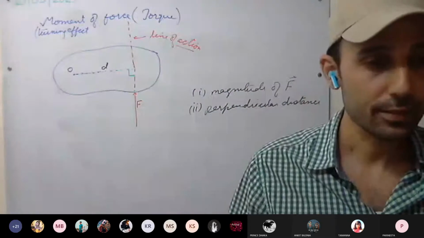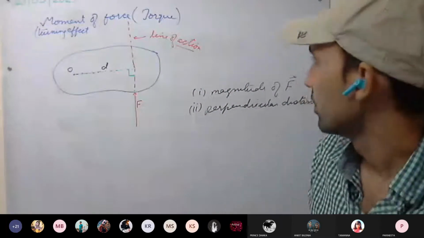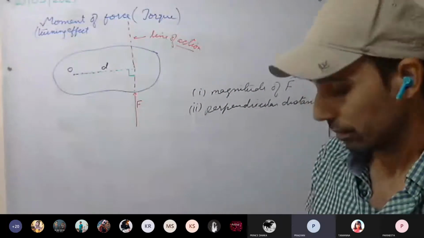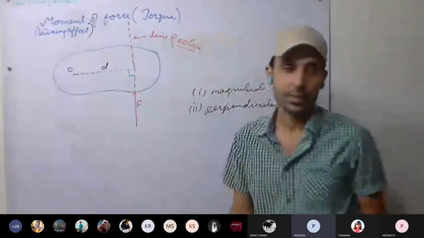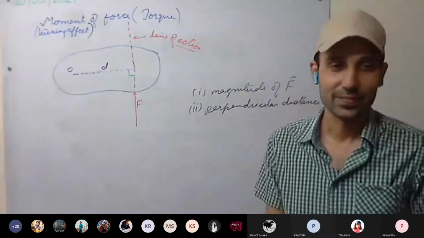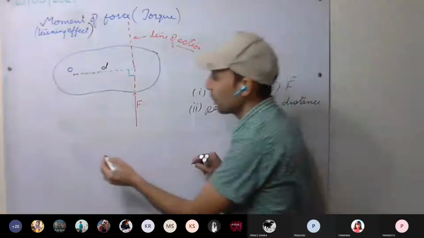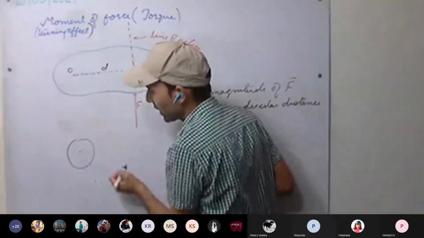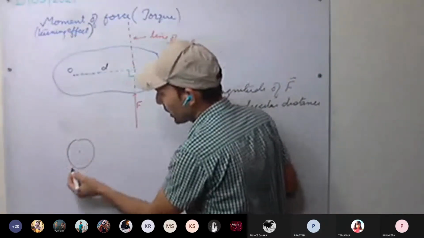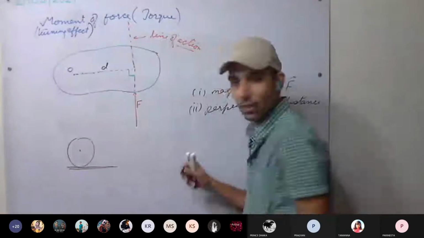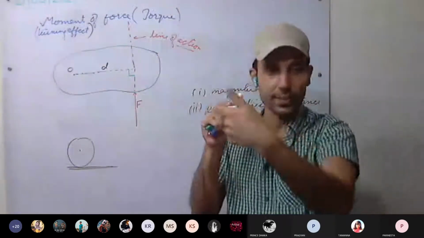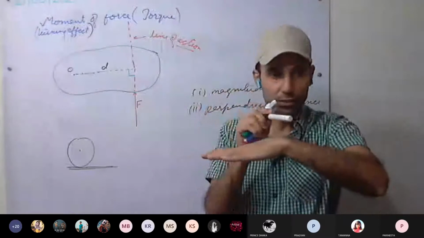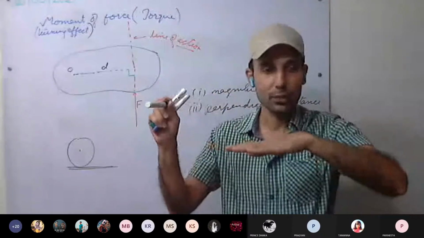Sir, can a body have both rotational motion and linear motion? Yes, it can. Example: a wheel, a cart. As the force is applied, we have the ground. If the wheel is pivoted and we apply force, it rotates. Now, if it is on the ground, we'll have linear motion too.